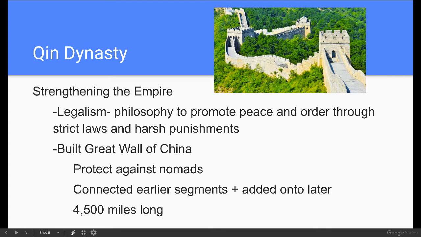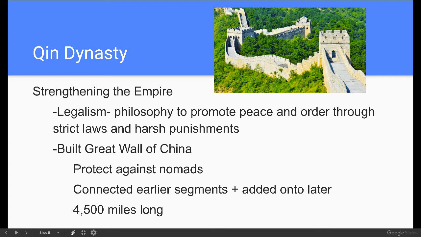And so, Qin Huangdi employs one of our Chinese philosophies of legalism. We already talked about Confucianism and a little bit of Taoism. Legalism is going to be another one of those philosophies that promotes peace and order through very strict laws and harsh punishments. So, coming from a position of strength to try and keep everyone in order.